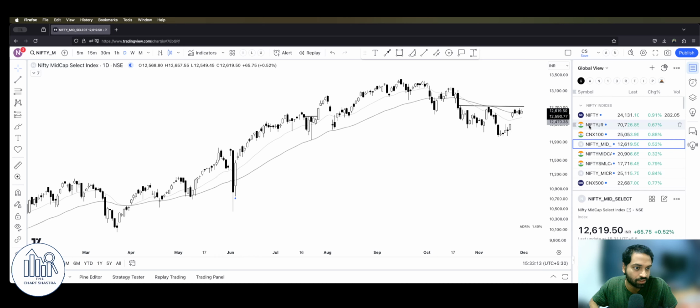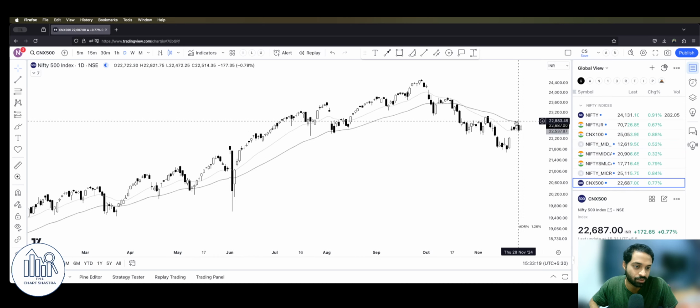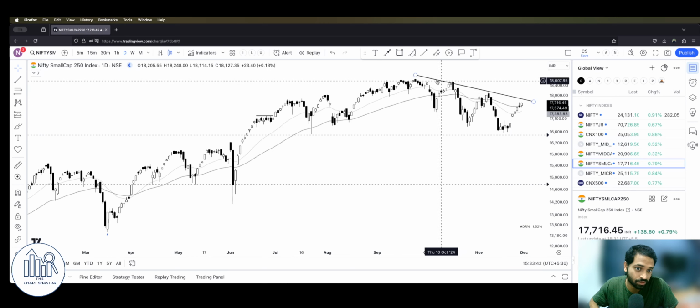But if Nifty, or the Nifty 500, let's look at the broader level index. The broader level index still looks much weaker, although it has fairly consolidated throughout the entire week. We can see it has traded between the range 22,700 to 22,400. Only 300 points, the entire week the market has consolidated. Even the small cap space actually looks much stronger here, but we have this trend line resistance.